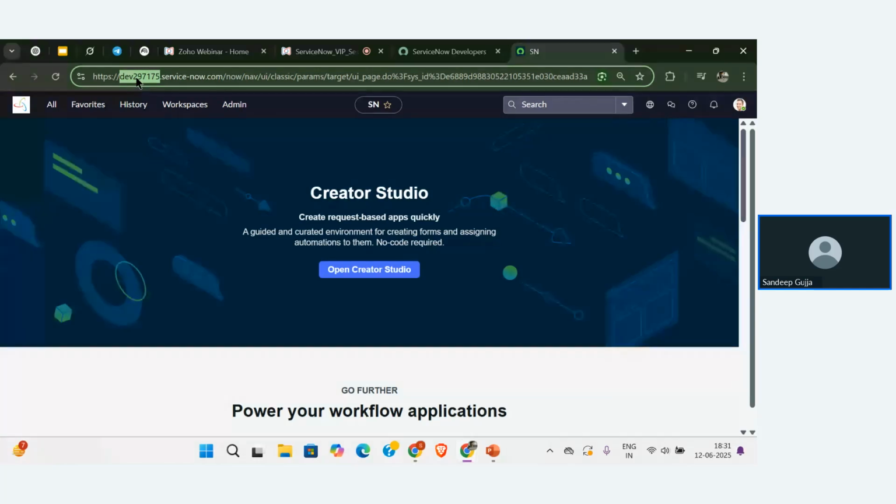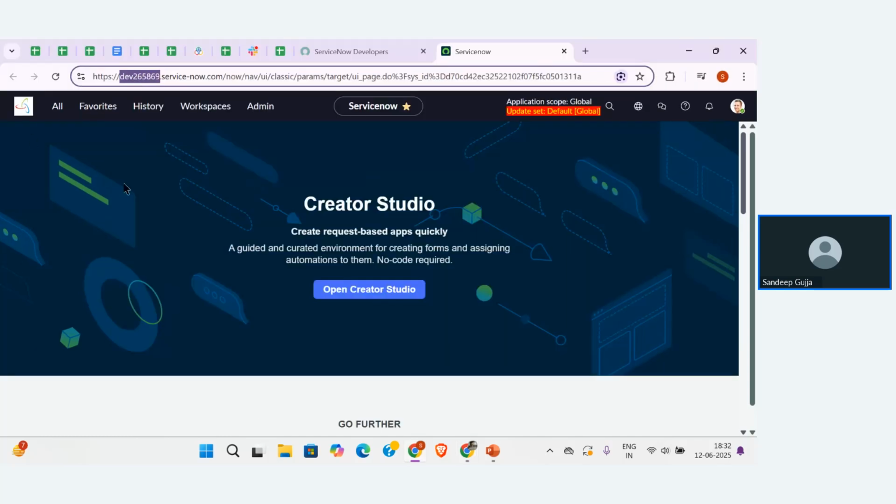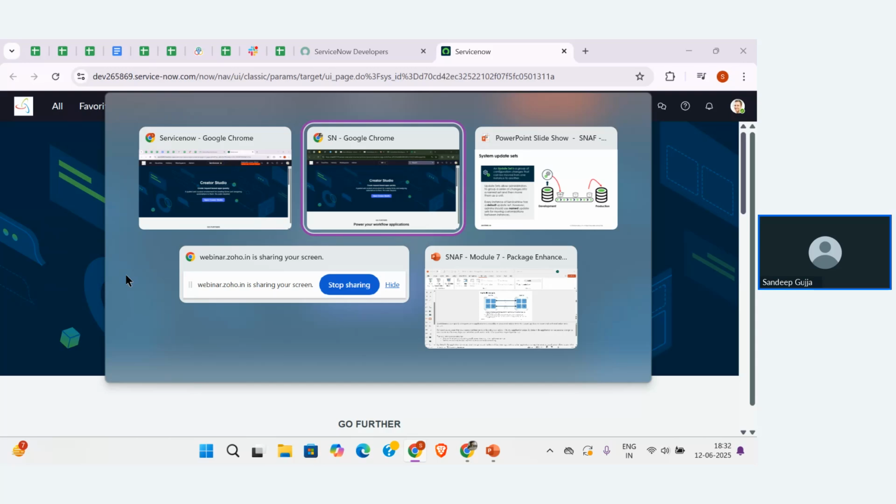So I'm considering the 297175 instance as the second instance, where I'm going to deploy the development that I have created in the developer instance. I'm going to deploy those configurations and check as a production user or a testing user. For that, I need to come to the first instance and create one update set. But before creating that, let me cover the concept. Then after that we will start working on the update sets.